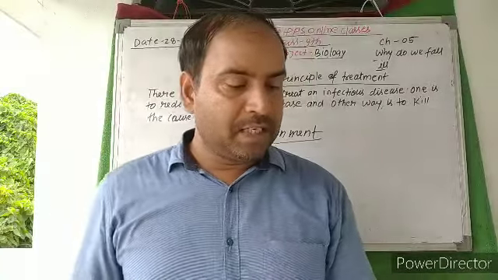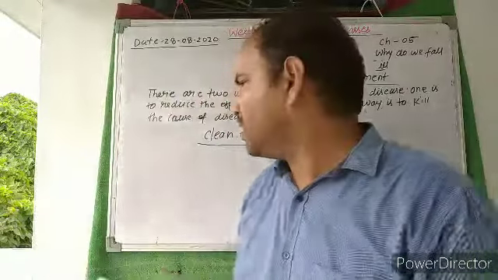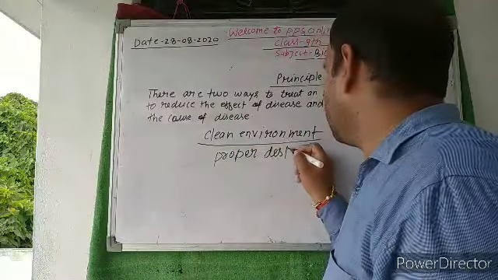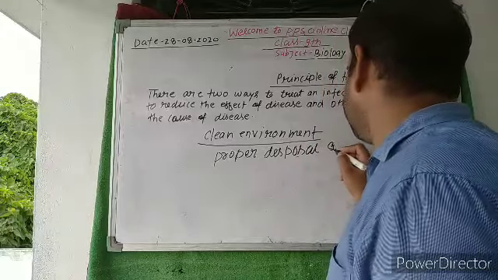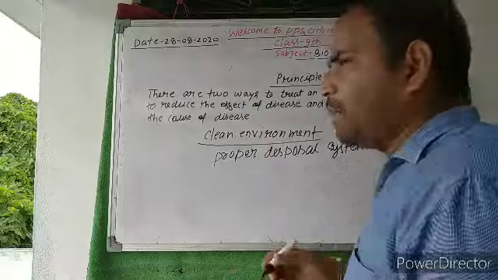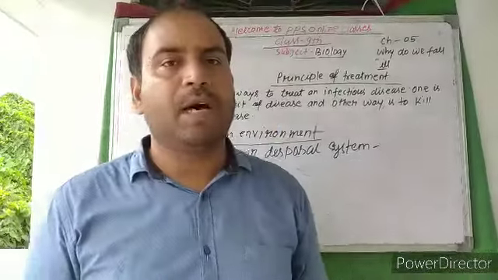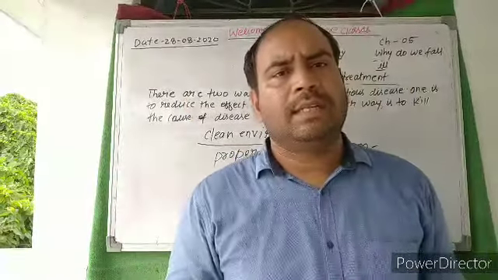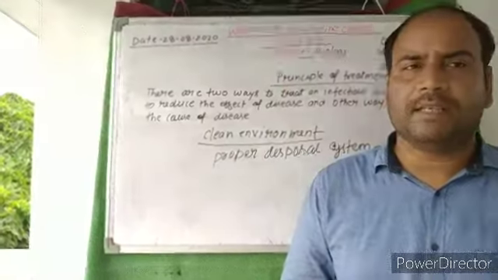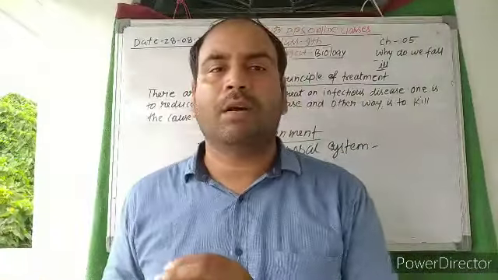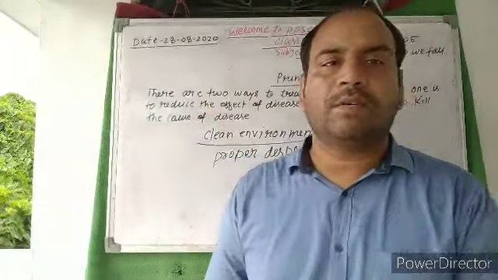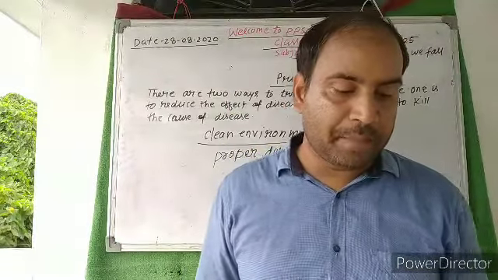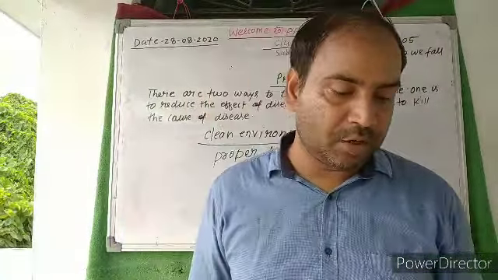Next one, proper disposal system. Proper disposal system means if you have thrown garbage and any other waste materials outside on the roads, then it must be disposed of properly. It should not be collected and gathered there for a longer period of time. Bacteria and viruses may grow there and other kinds of infectious disease may spread. So there should be a proper and regular waste disposal system to prevent the spread of disease.